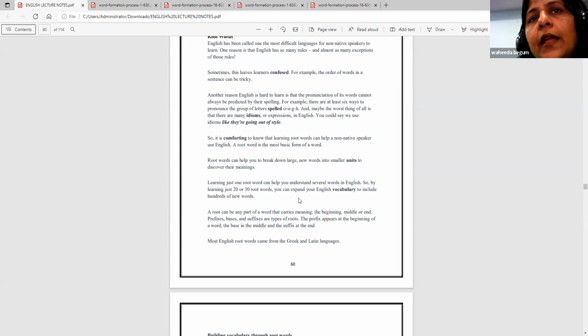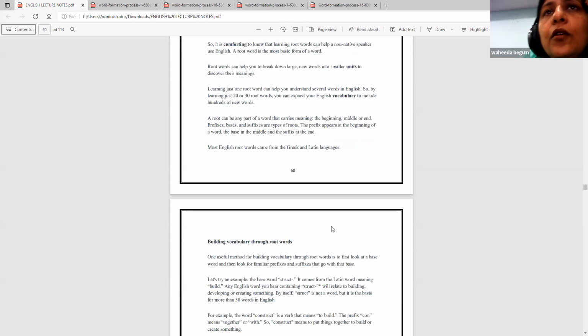A root word can be any part or parts of words that carries meaning, the beginning, middle, or end. That is, the prefixes, bases, and suffixes are types of roots. The prefix appears at the beginning of the word, the base in the middle, and the suffix at the end.